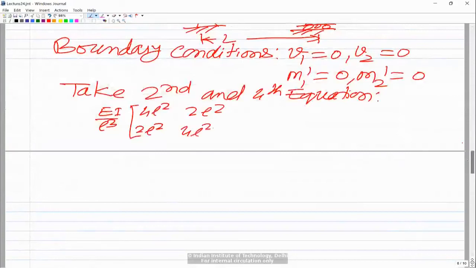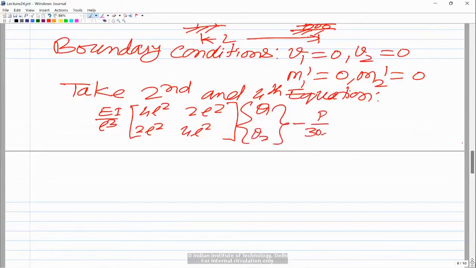As I explained, the only non-zero degrees of freedom in this case with the single element discretization are theta 1 and theta 2. Minus we have P upon 30l. In the geometric stiffness matrix, this 1 upon 30l is common, and then here you have 4l square, minus l square, minus l square, and 4l square, into theta 1 and theta 2.